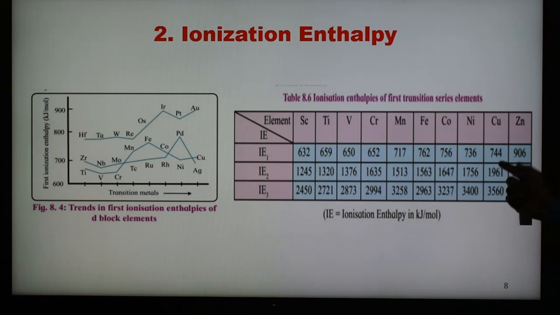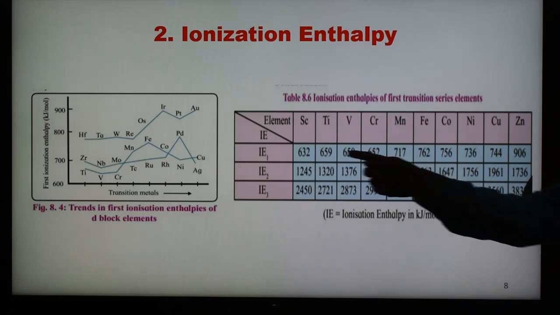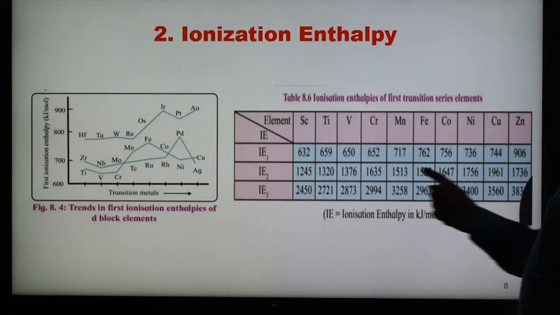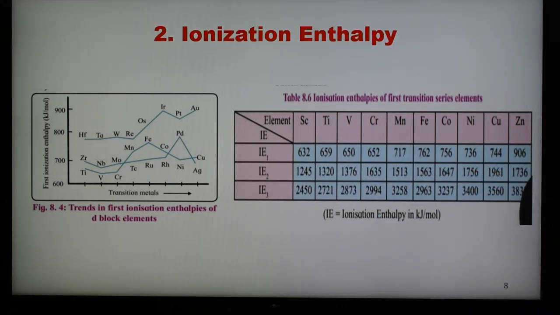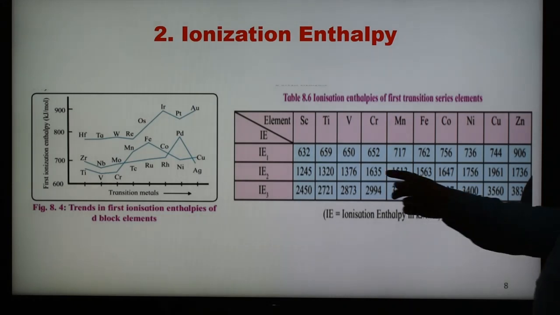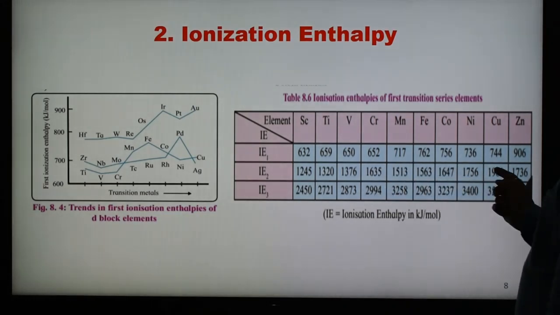In case of copper, 3d10 4s1, 1 electron from 4s can be removed easily, but the second electron is very difficult. It is possible to remove the second electron, but the energy required is more, because d10 is stable. So the second ionization potential values in case of chromium and copper are more as compared to the next element. This is the reason, as we know, that half filled and completely filled orbitals are stable.